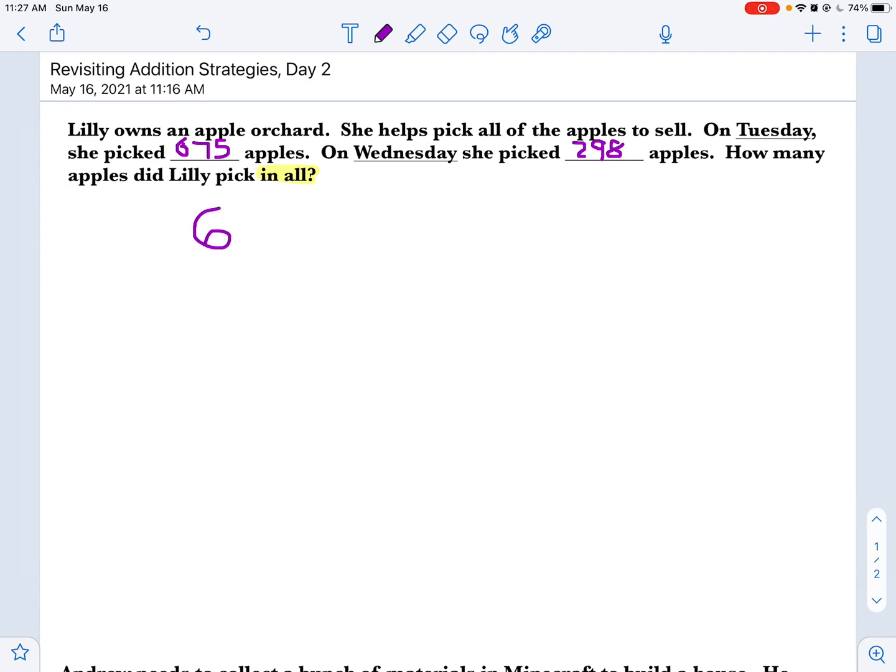So I know that the math I have to solve today is 675 plus 298. So I'm going to write it out very clearly. I don't have my answer yet. And then based on how I'm going to go about solving this, I'm going to set up my visual strategy. Okay, so this is where you're going to show your work.